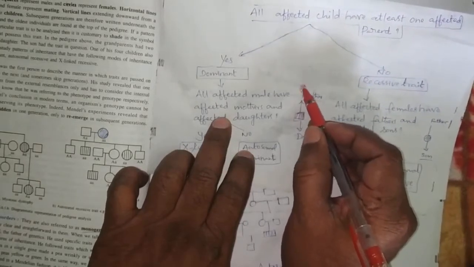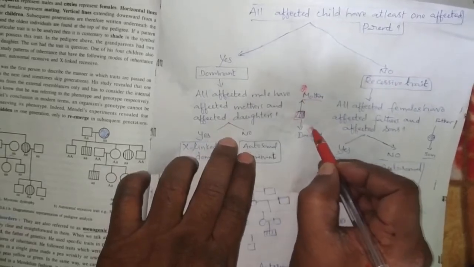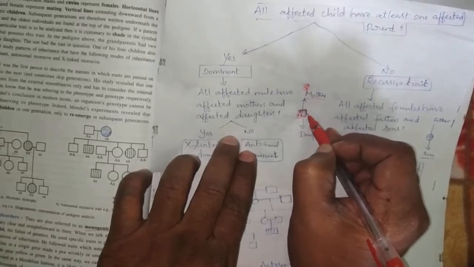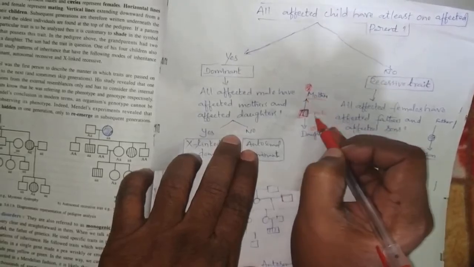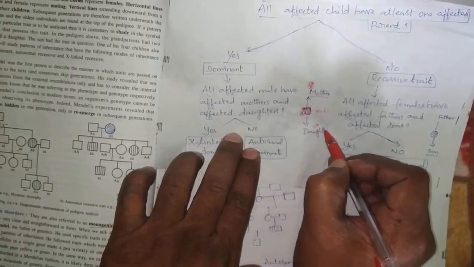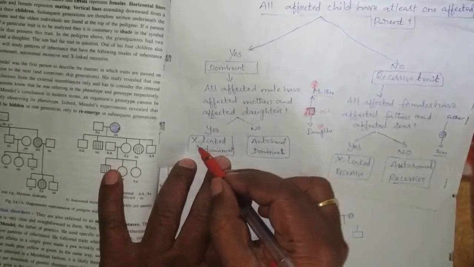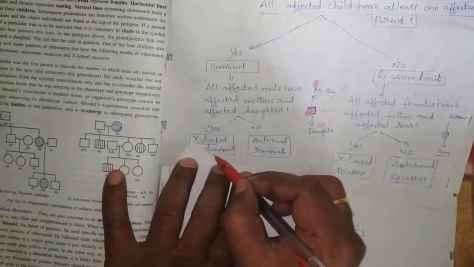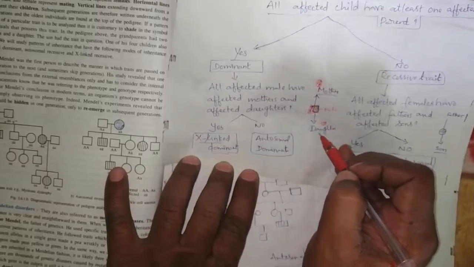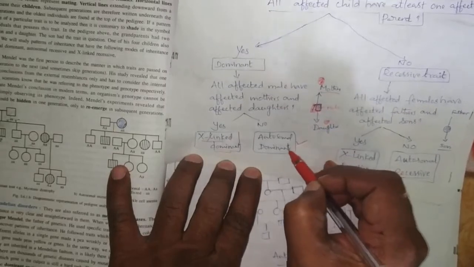If the affected male has an affected mother and affected daughters, if this statement is yes, then we can definitely say it is X-linked dominant. If the affected male has no affected mother and affected daughter, then definitely we can say autosomal dominant.